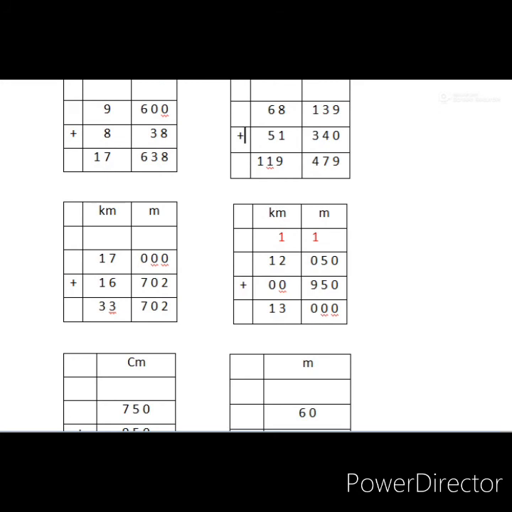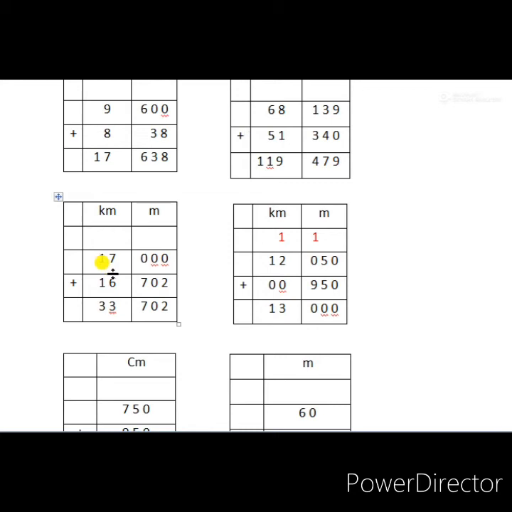Now move to question E. Question 5. Here in the first number only kilometer is given, 17 kilometer. There are no meters. And the second number to add is 16 kilometer and 702 meters. Here also we have to make 2 columns for kilometer and meter. In the first column write 17 kilometer.